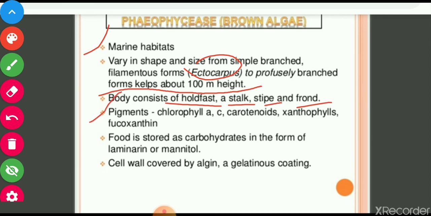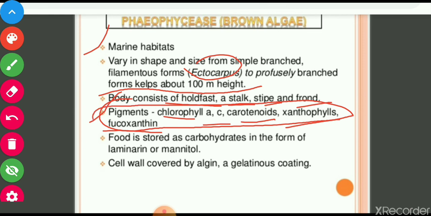Pigments, very important: chlorophyll A and C, carotenoids, xanthophylls and fucoxanthin. These are the pigments of different colors. Keep this in your mind. That's why they are brown in color, and that's why they are called brown algae.